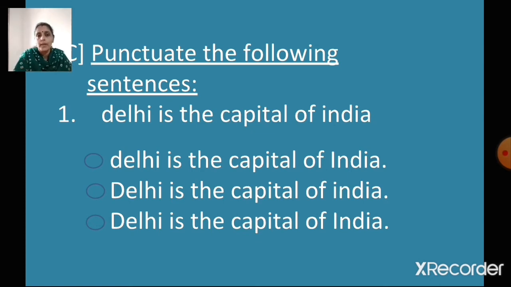Punctuate the following sentences. We have learned punctuation. In punctuation, we have to keep in mind that the first letter is capital, there is a comma, a full stop, a question mark, an exclamation mark. Names of places or names of persons are always in capital letter, right? So keeping all this in mind, read the sentence, and whatever has to be made in capital, you have to do that and select the correct option. Delhi is the capital of India.